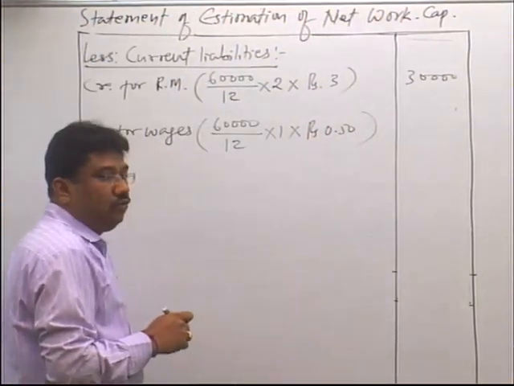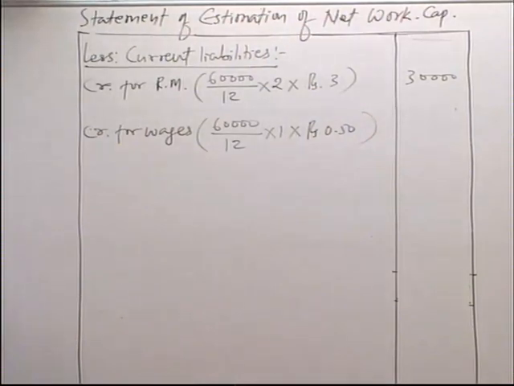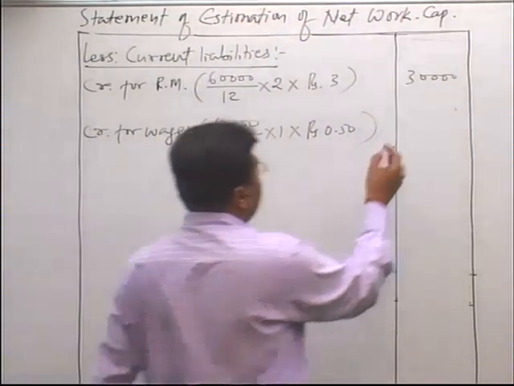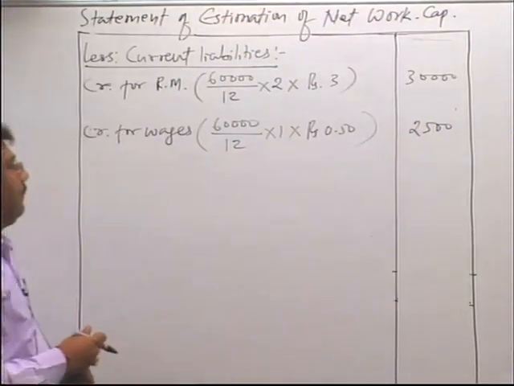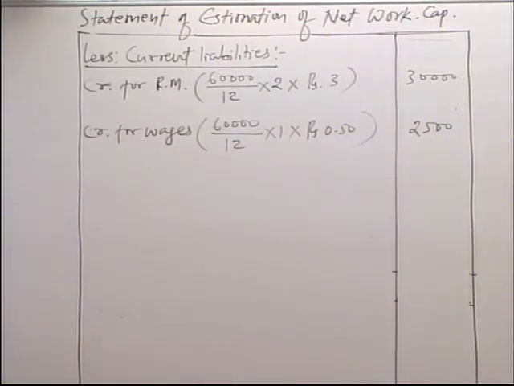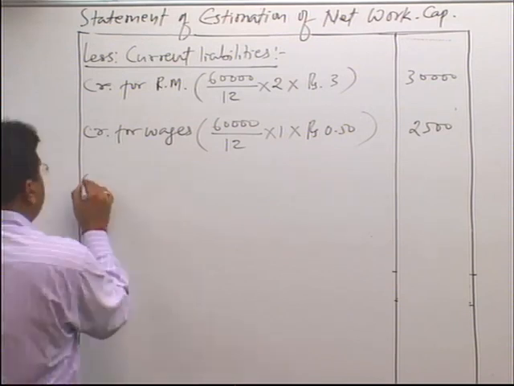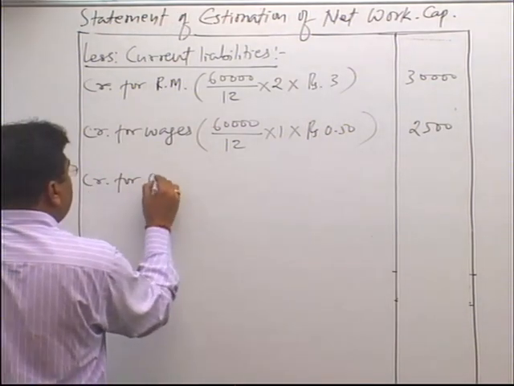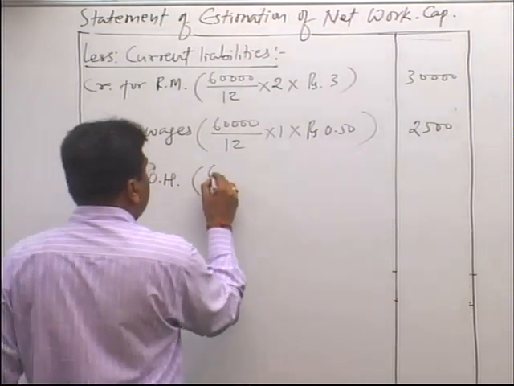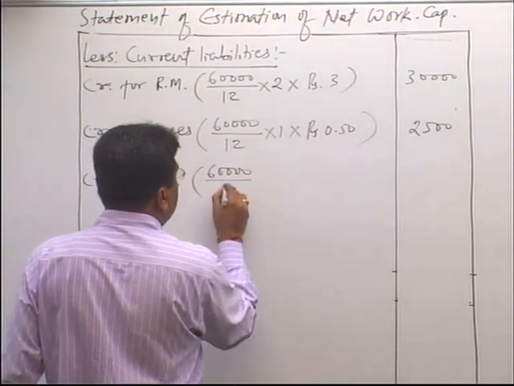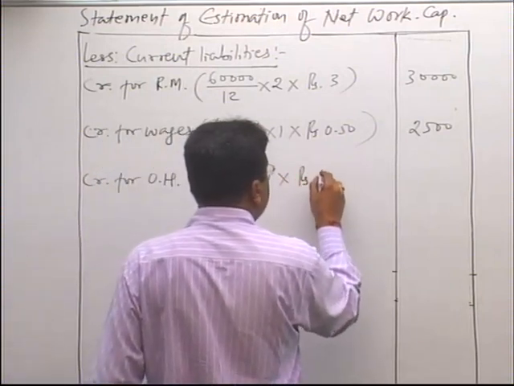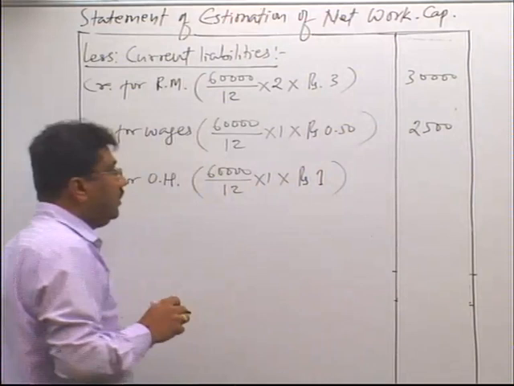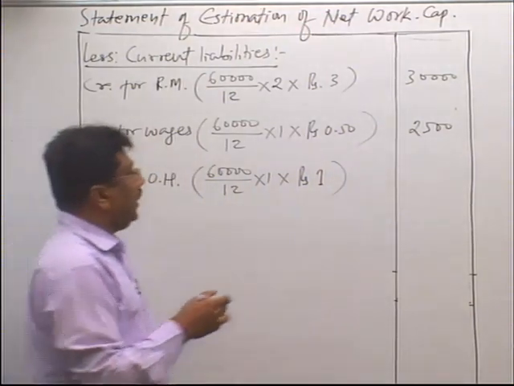So it will be 2,500 rupees. And the next is creditors for overheads. Here also the time is 1 month. So 60,000 divided by 12 into 1 into rupees 1. The overhead per unit is 1 rupee. So it comes to 5,000.